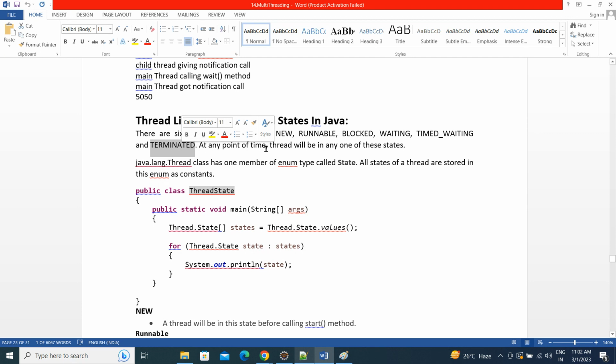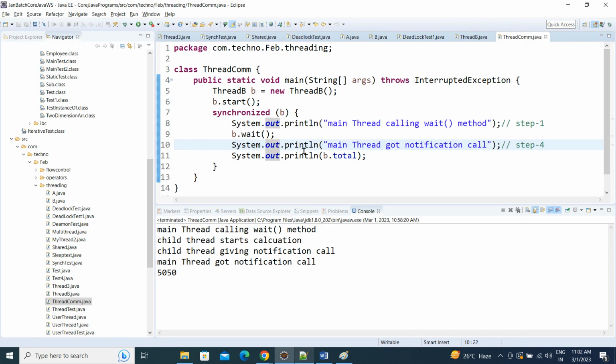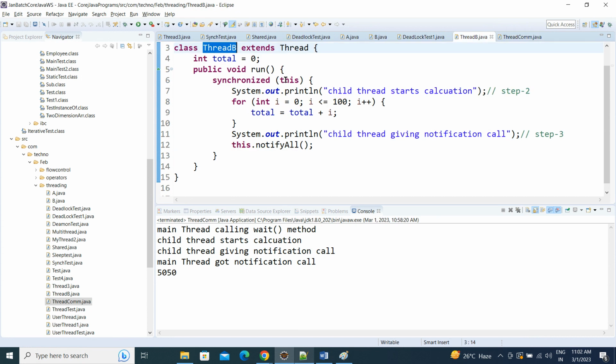At any point of time, a thread will be in any one of these states. Let's go to the Thread class.